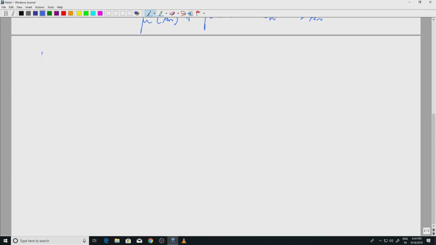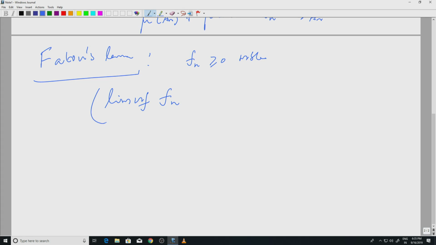The second one was Fatou's lemma. In this case also f_n's were measurable, non-negative. In this case we are not assuming f_n's to be increasing, but we simply look at the liminf of f_n's. So, how is this defined?